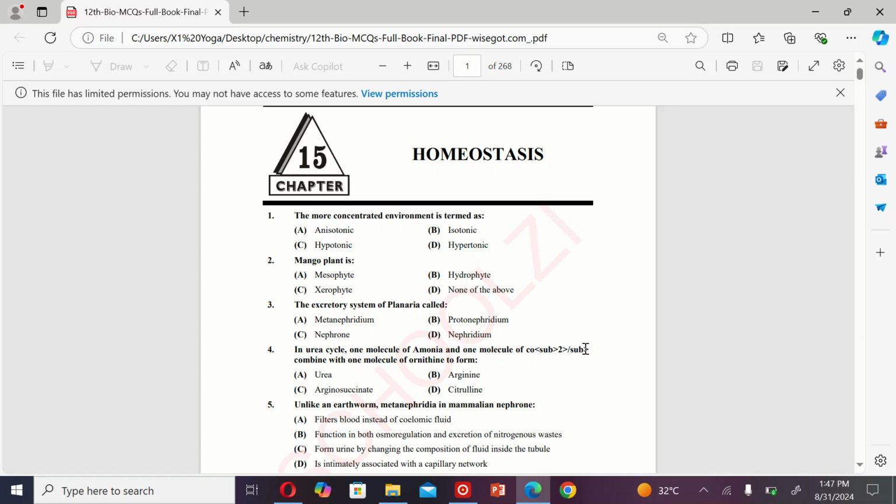The next MCQ is: in the urea cycle, one molecule of ammonia and one molecule of carbon dioxide combine with one molecule of ornithine to form A. Urea, B. Arginine. So the correct option is D.